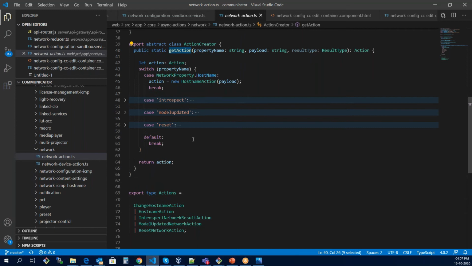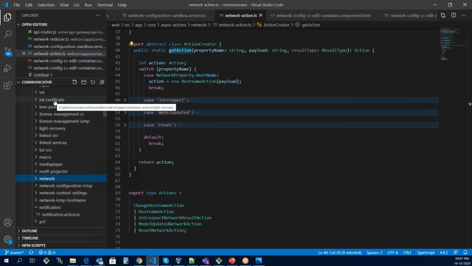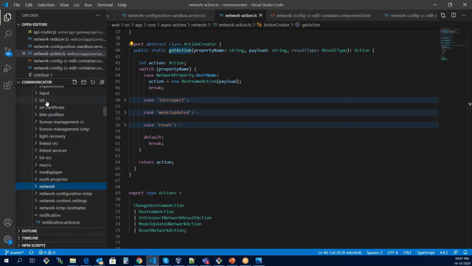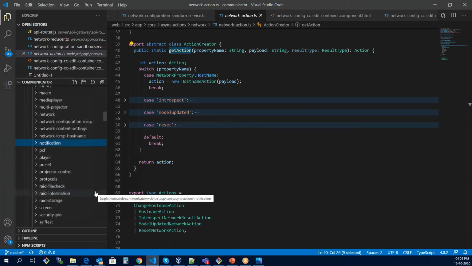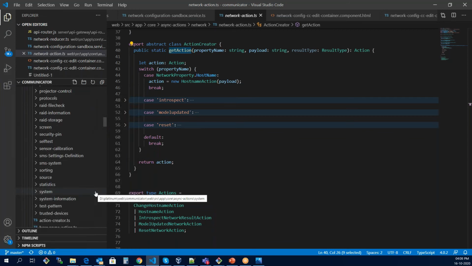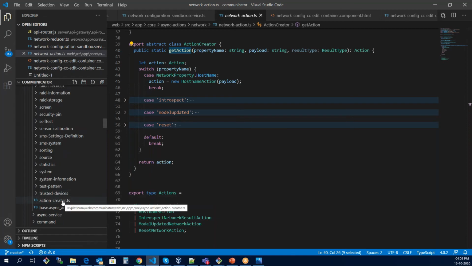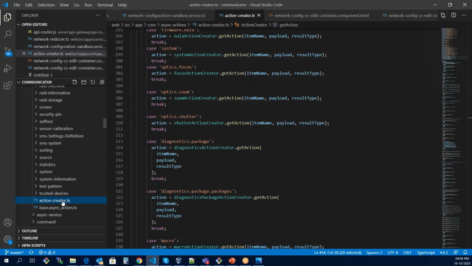Like we have network, we have various other modules. Let's say input, IoT, Internet of Things, lens, licensing, link services, macros, media player. For every other module, we have created different actions for it. Now for all these modular actions, we have a common action creator for them.